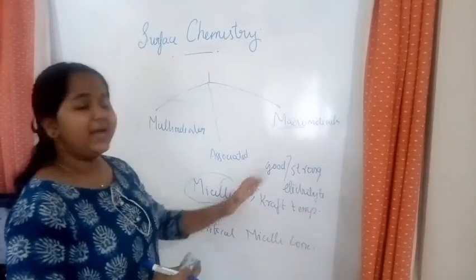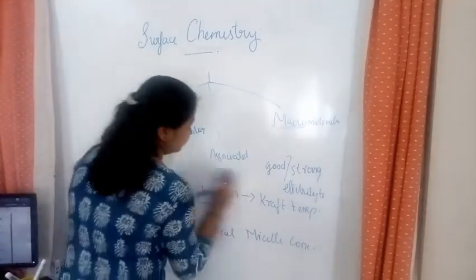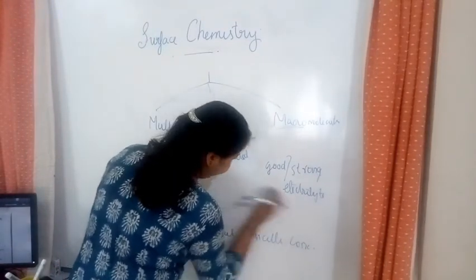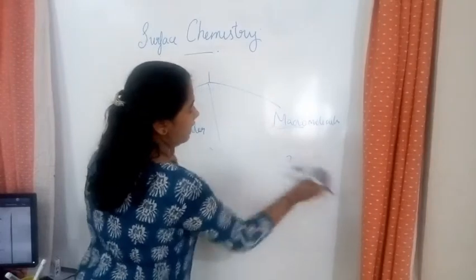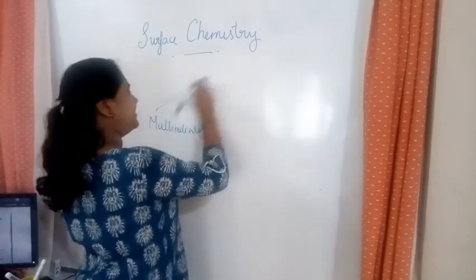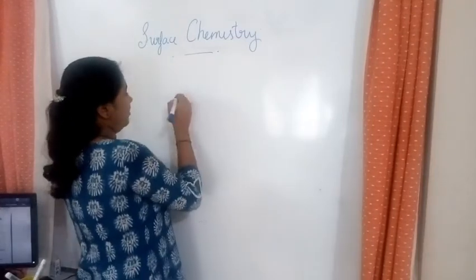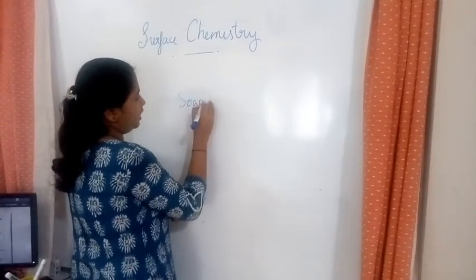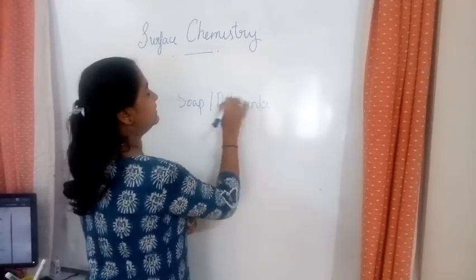Okay, so an example for associated colloids is soap. You have learned about soaps and detergents in brief. Okay, you're not learning it in detail. So soap or detergents are the examples.